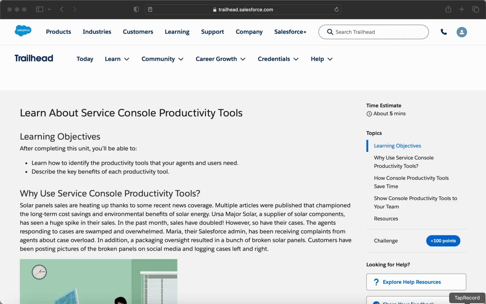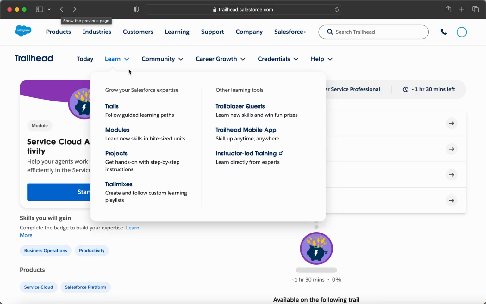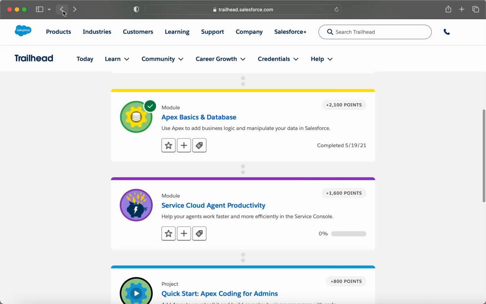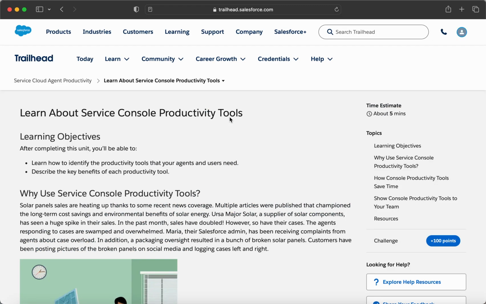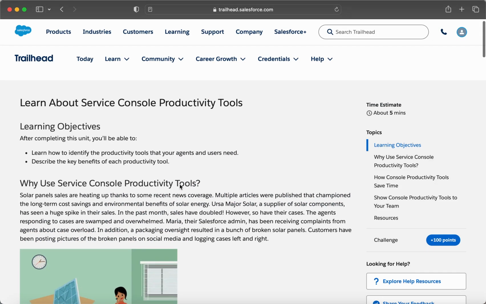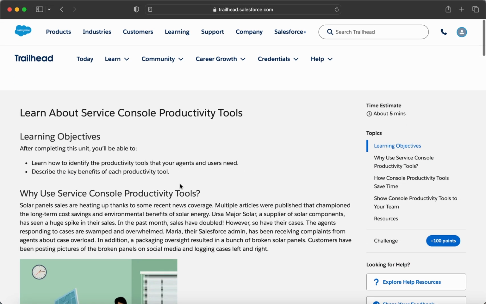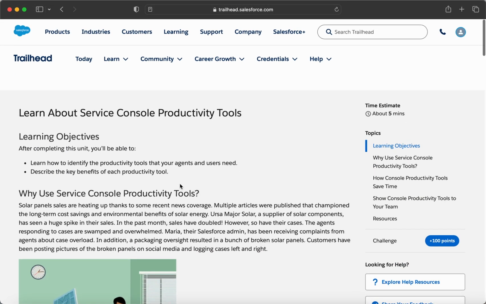Hello, good morning all. So today I'm going to take the next module called the Service Cloud Agent Productivity. Let's go here. And the first challenge is about learning about Service Console productivity tools. Let's go here. And here you can see the details about this. After completing this